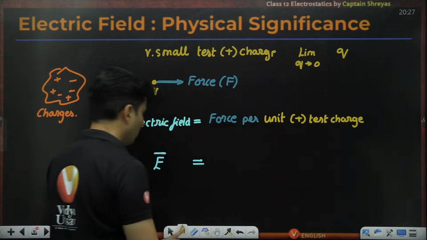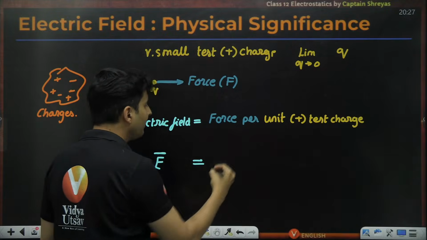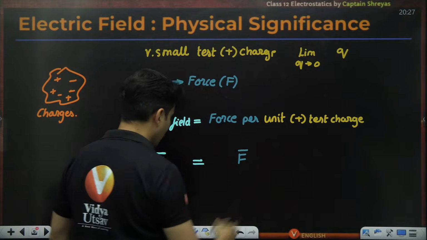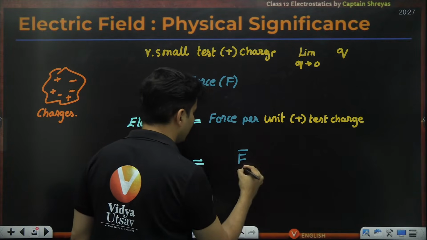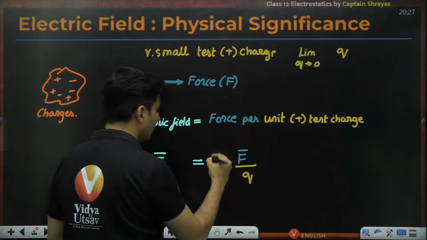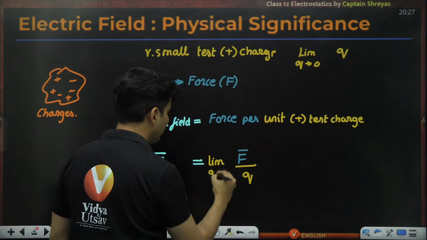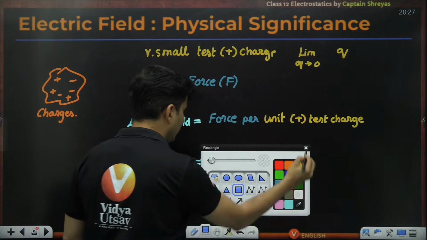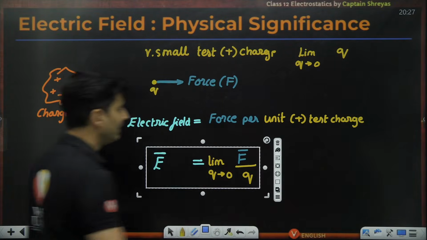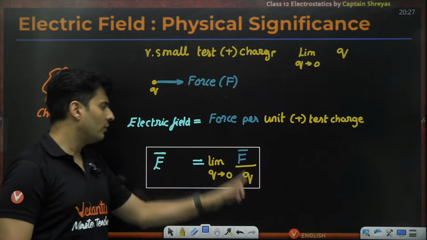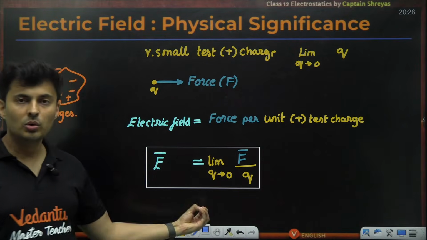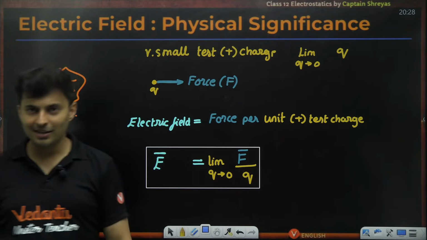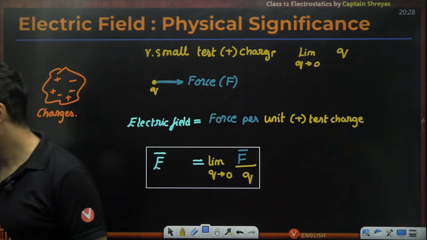Per means division, so you will have force over here, and per unit test positive charge, that means Q, but do not forget that limit. So limit Q tends to 0. This is the exact formula for electric field: limit Q tends to 0, force by Q, where Q is extremely small. Don't worry, this answer will not be infinite, it will be a finite value only.